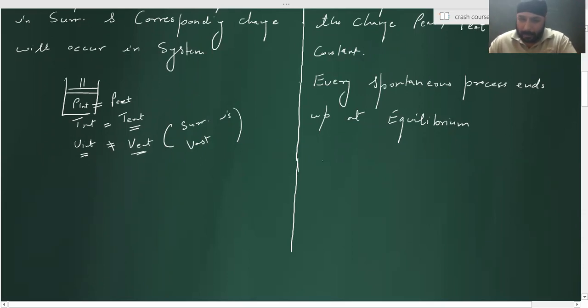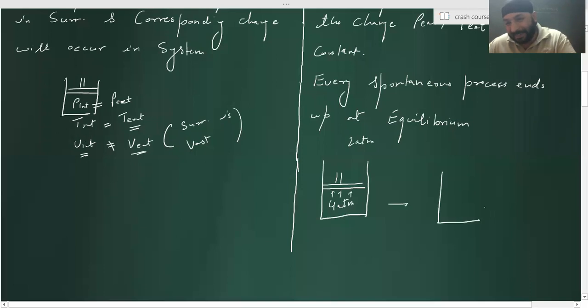Just tell me, what about this process? Suppose I have a particular process where the gas has a pressure of 4 atm, the external pressure is 2 atm, right? What will happen to this piston? What will this gas do? It will push it up, the volume increases. Till what extent will it push it up? Till the system pressure becomes equal to 2 atm.